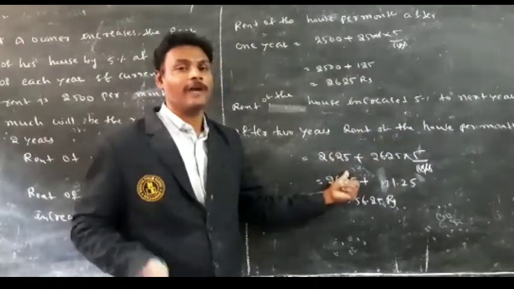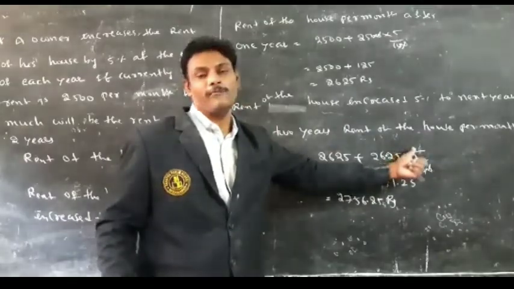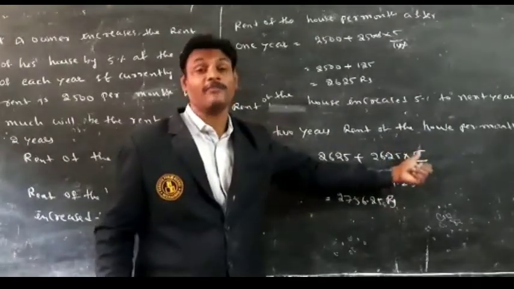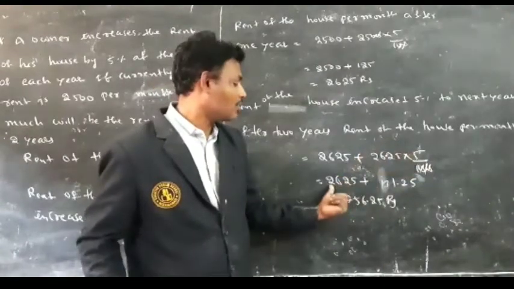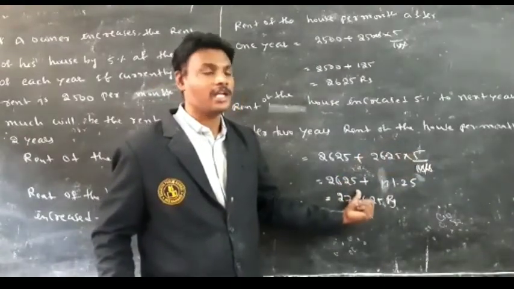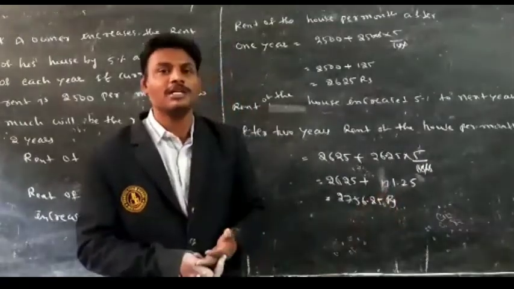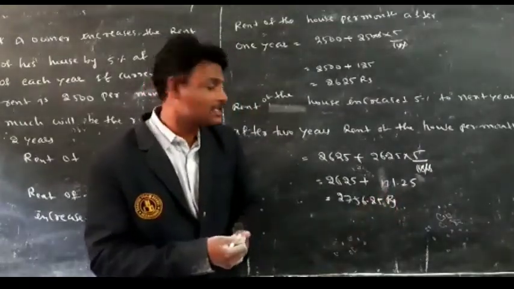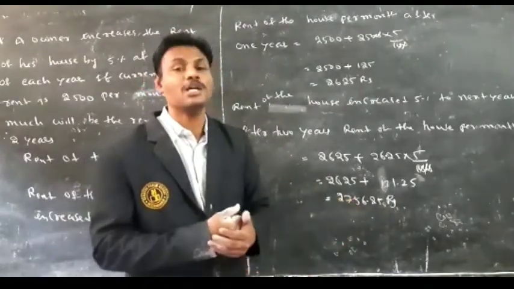After 2 years, the rent of that house per month is equal to 2625 plus 2625 into 5 by 100. Why 5 by 100? Because 5% increased. So after the calculation, 2625 plus 131.25. So after 2 years, the rent of that house per month is nothing but 2756.25.